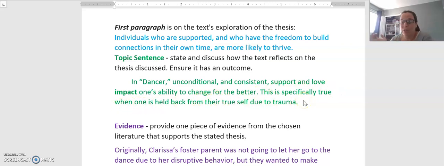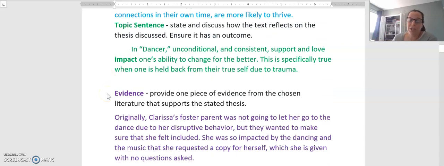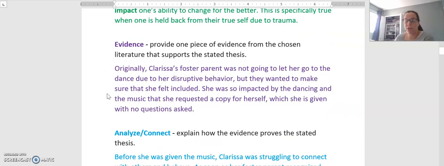I haven't introduced a character yet. All I'm saying is, here's an example of what I'm going to be talking about, how influence positively helps change someone and impact them in a good way. The next thing you're going to want to do is provide some evidence, something specific from the story that proves that there is influence happening.